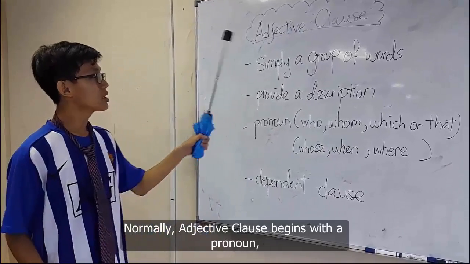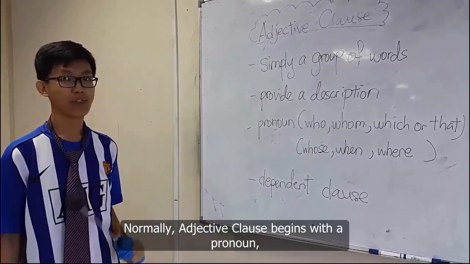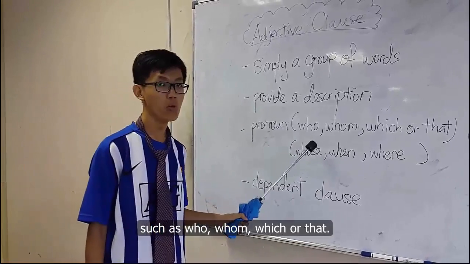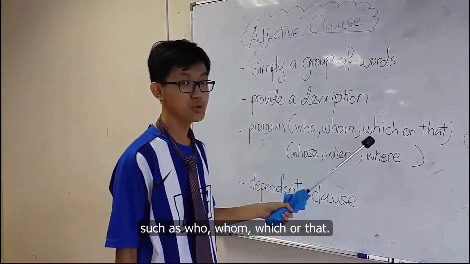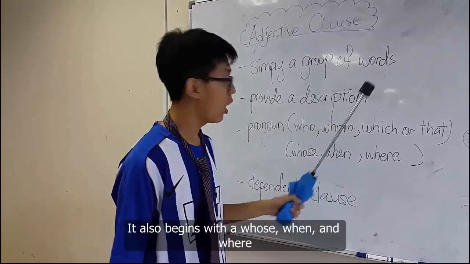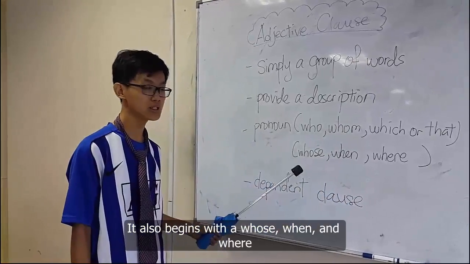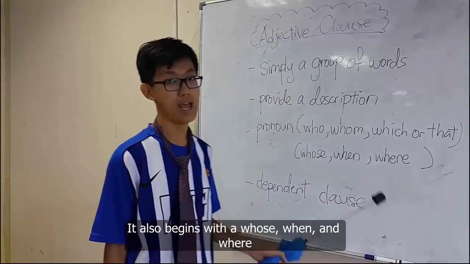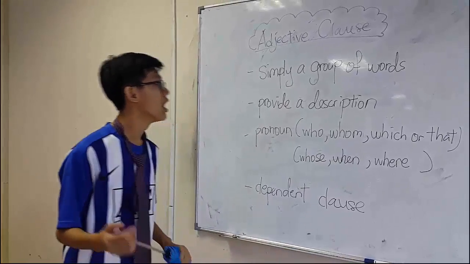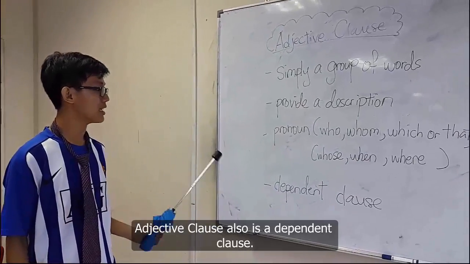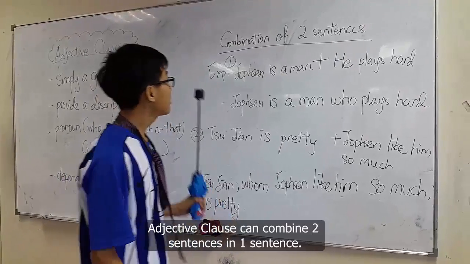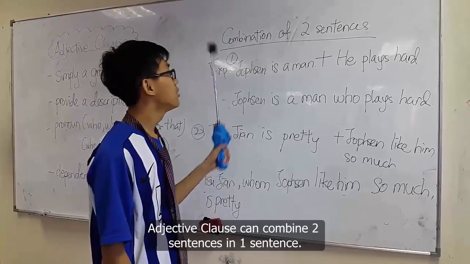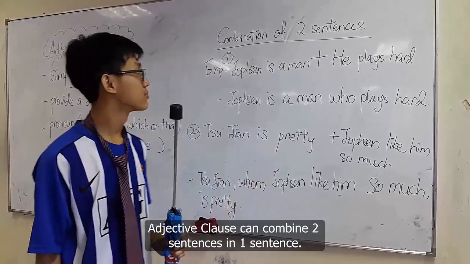Normally, an adjective clause begins with a pronoun such as who, whom, which, or that. It also begins with whose, when, and where. An adjective clause is also a dependent clause. An adjective clause can combine two sentences into one sentence.